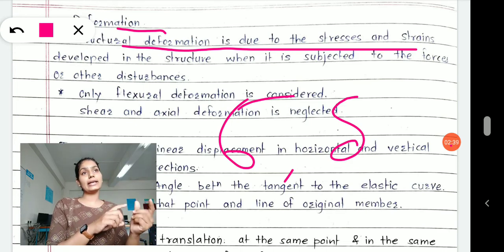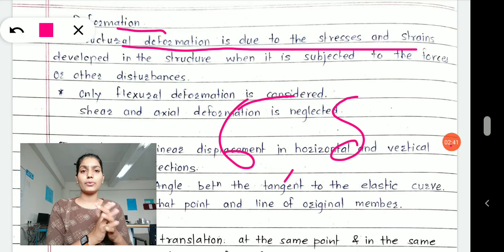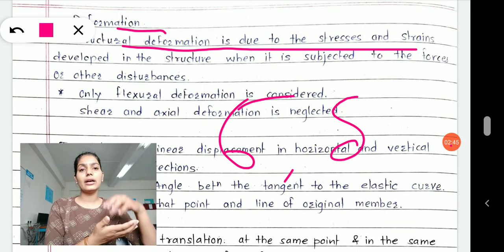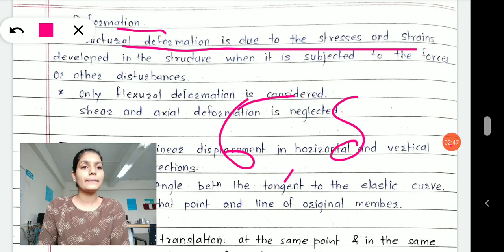So change in dimension, internal resisting force is how our structure is responding to the applied forces, right? Then when such stress and strain develop in your structure, it is subjected to force. It means that our structure is subjected to or experiencing force, and that time the deformation occurs.